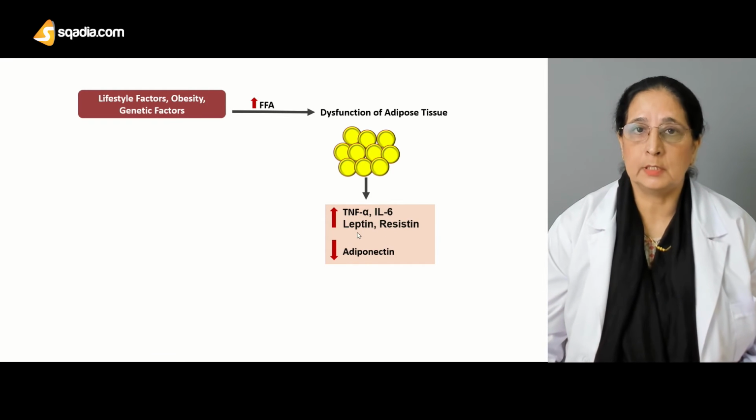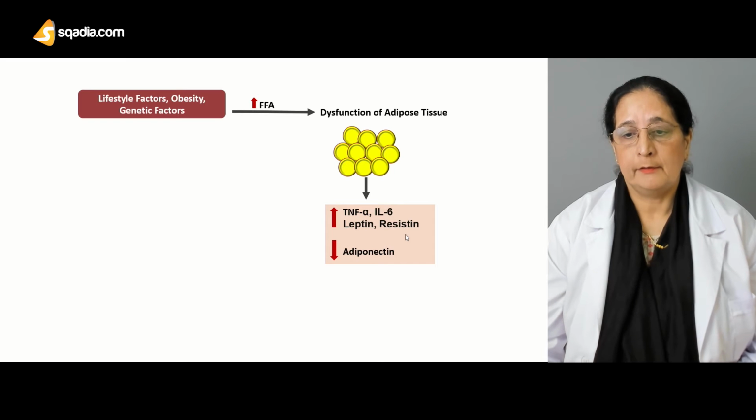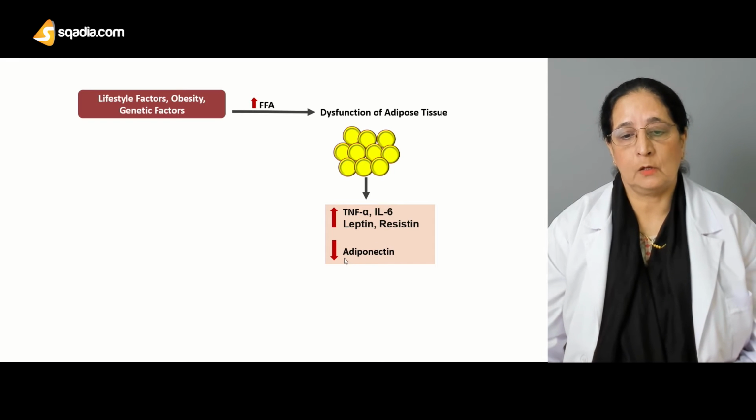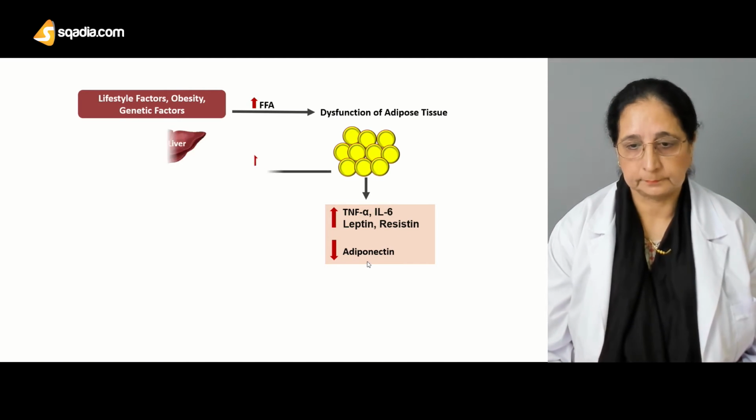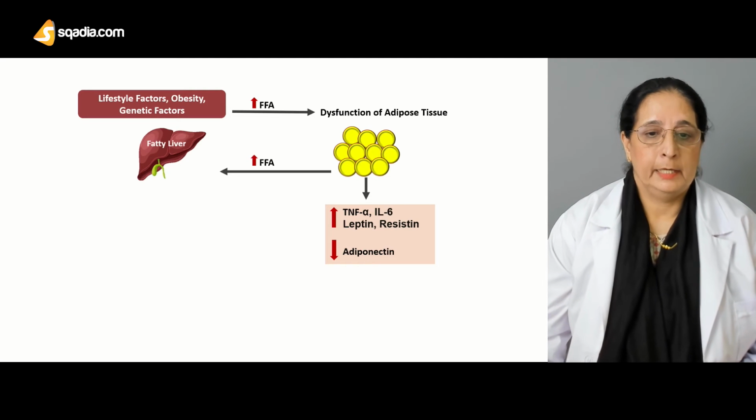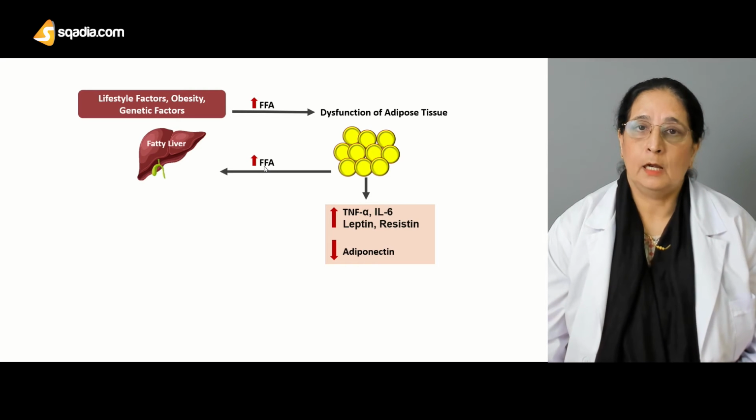It also causes increase in leptin resistance, and this causes decrease in adiponectin. Increased free fatty acid, how it can cause damage to the liver, it causes fatty liver.